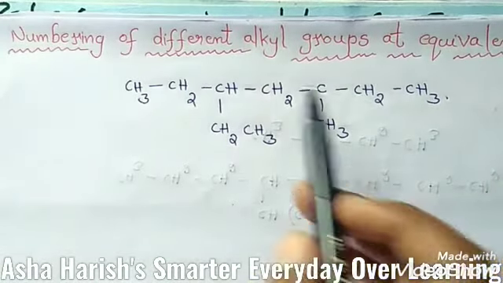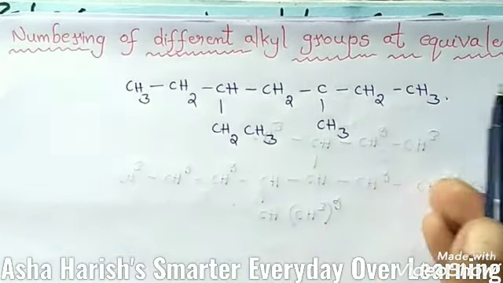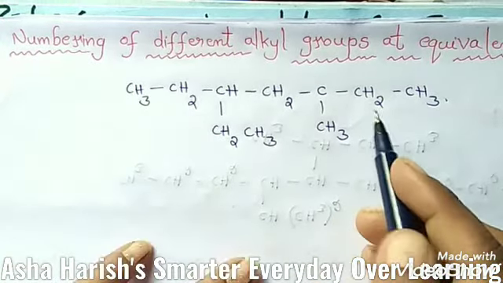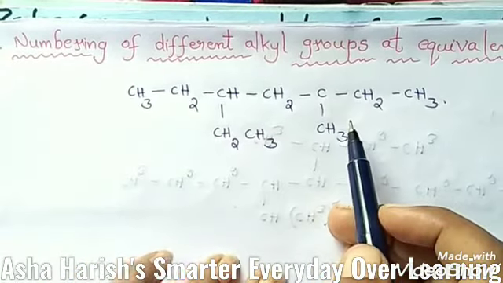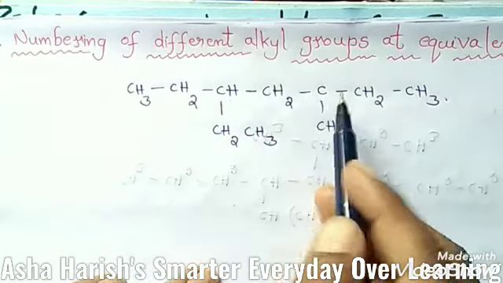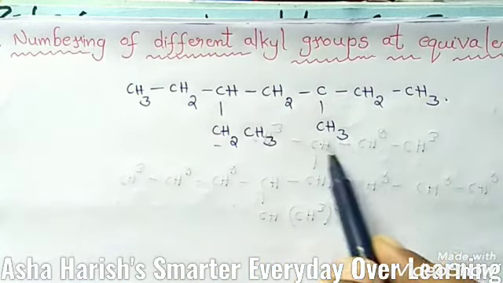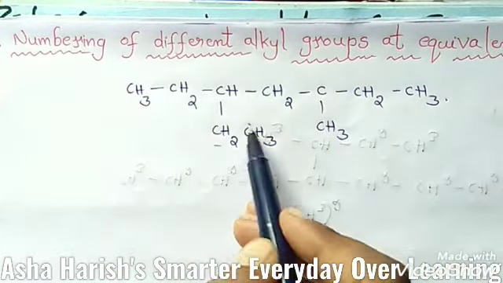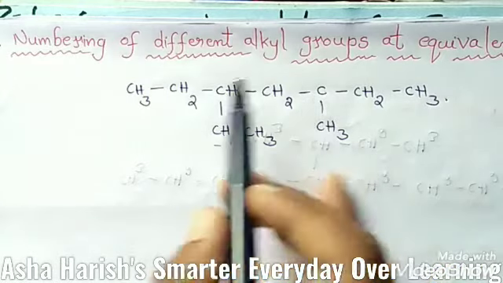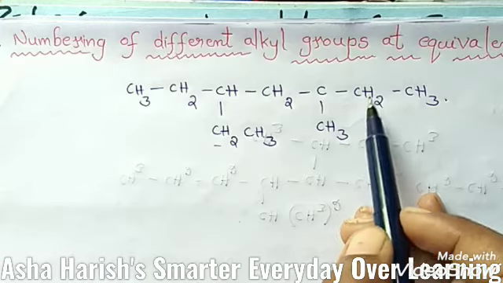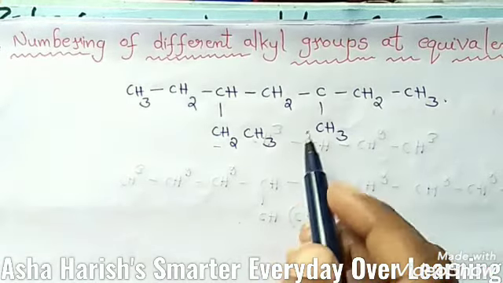Numbering of different alkyl groups at equivalent positions. That means if you see this example here, if two different alkyl groups are present at equivalent positions, here this is an alkyl group and this is also an alkyl group, here two alkyl groups are located, the numbering of the parent chain is done in such a way that the alkyl group which comes first.